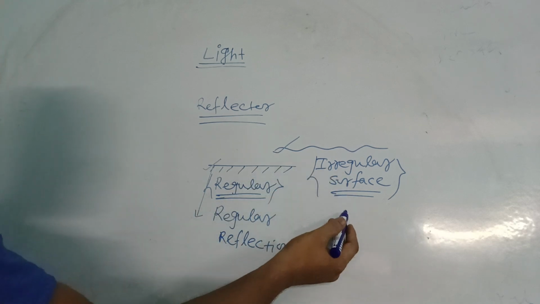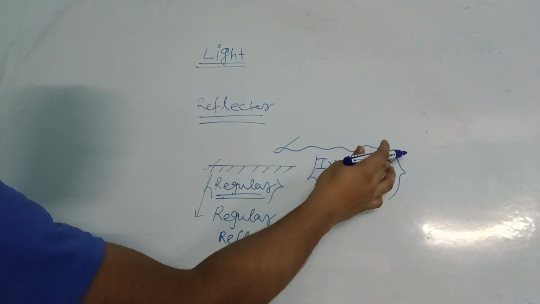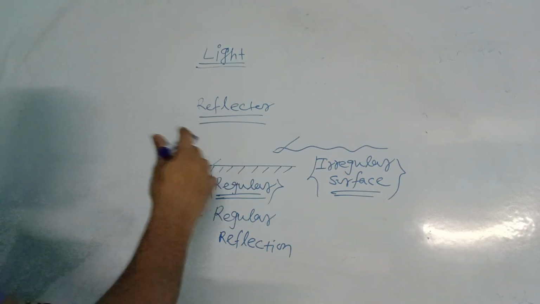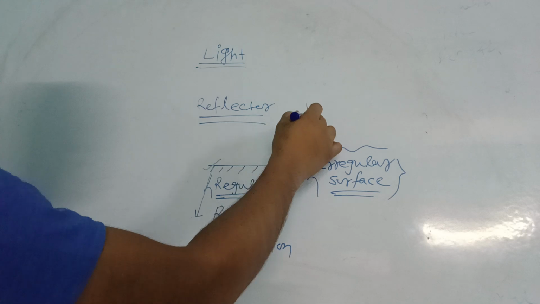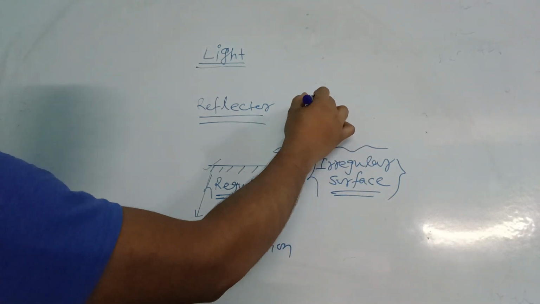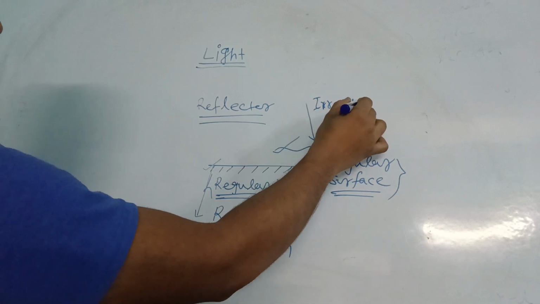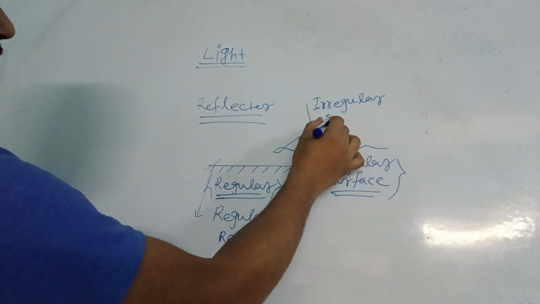If the surface is curved or rough, then this is irregular, and reflection due to an irregular surface is called irregular reflection.